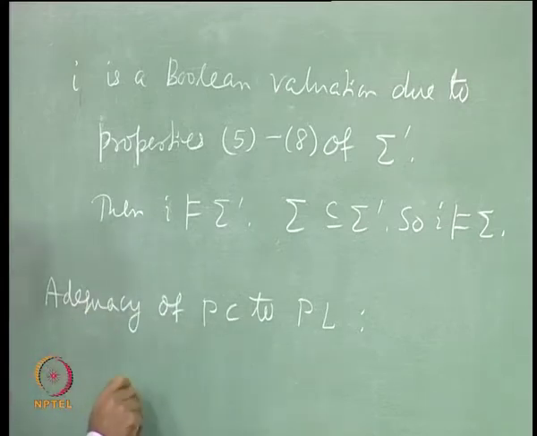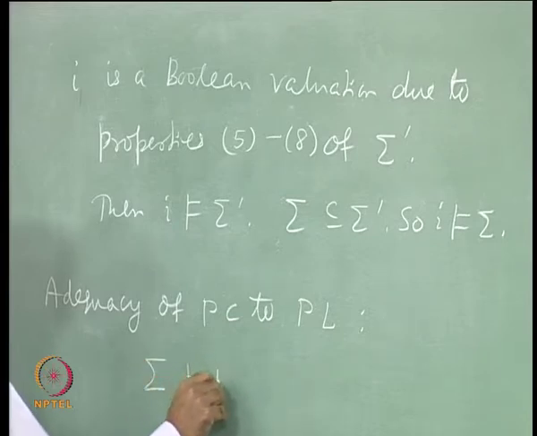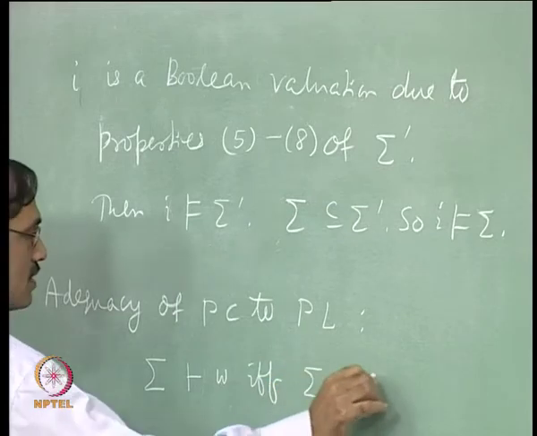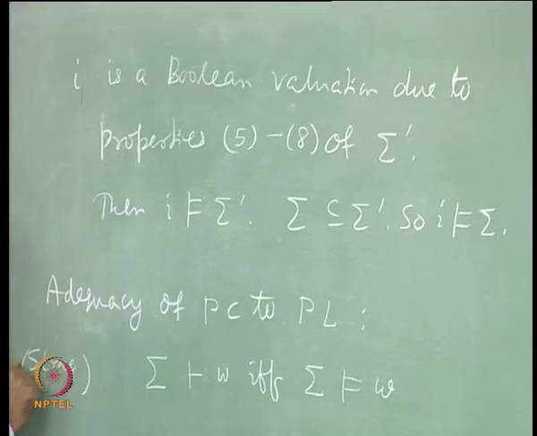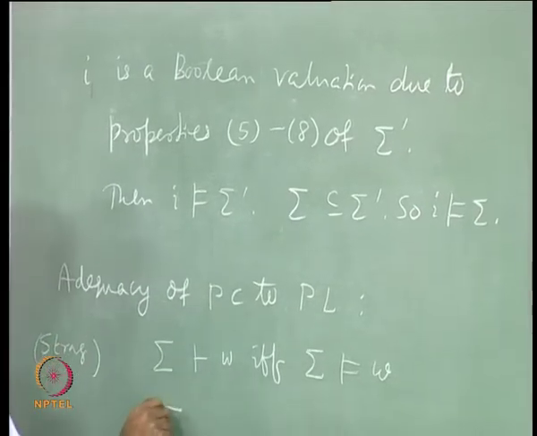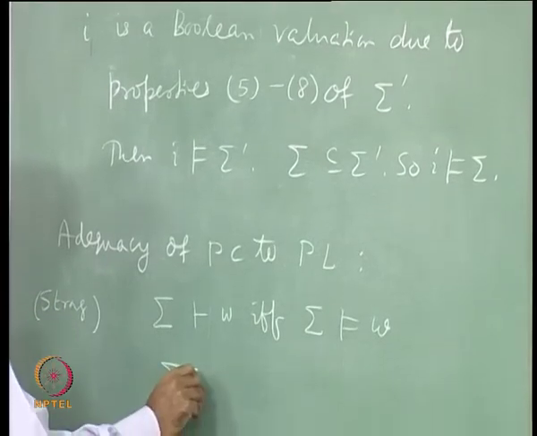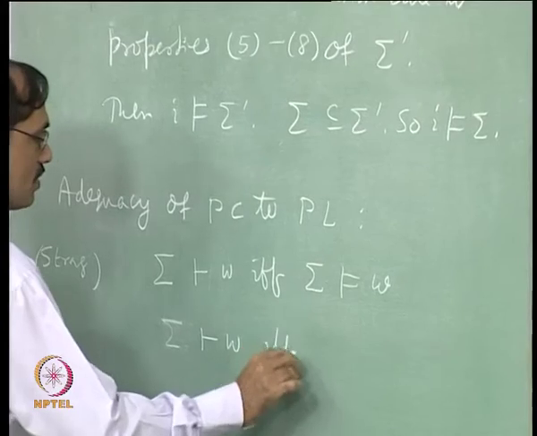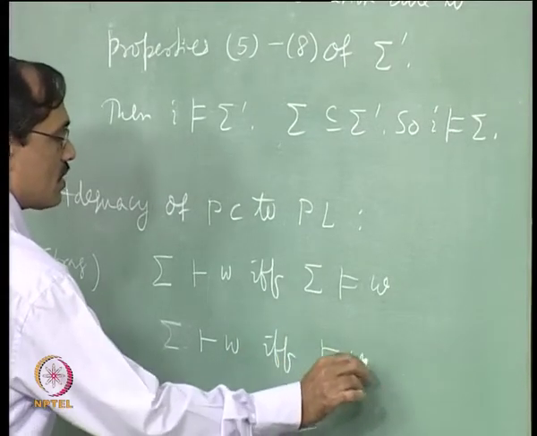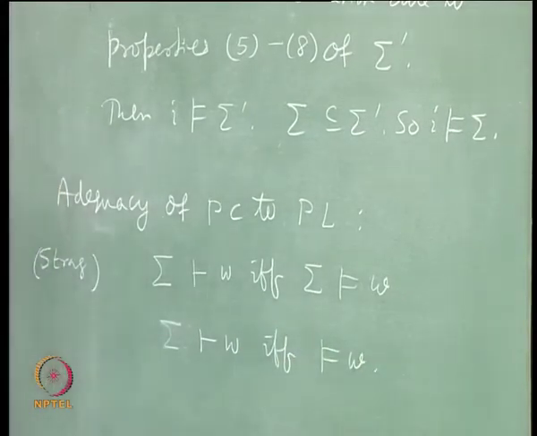So, adequacy really means what? Sigma entails W if and only if sigma semantically entails W. This is your strong adequacy, and if you do not have strongness, you say W is a theorem if and only if W is valid without any sigmas, right.